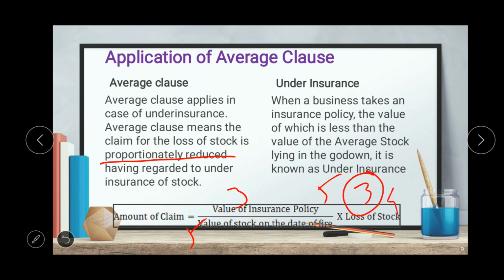So in this case, if there is no under insurance or no application of average clause, we can claim the value of loss of stock as the amount of claim. But in case of under insurance, there will be an application of average clause. So in this case, the amount of claim will be reduced proportionate to the under insurance.